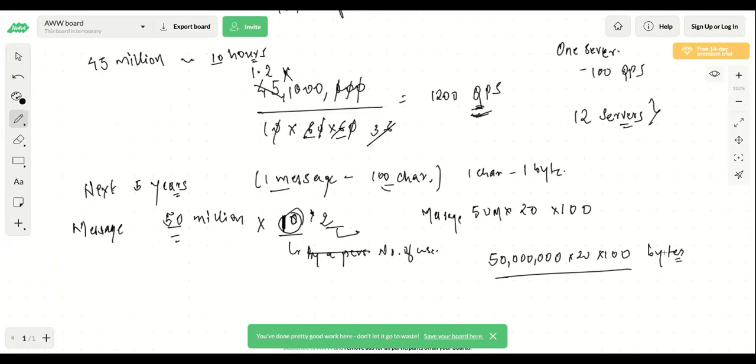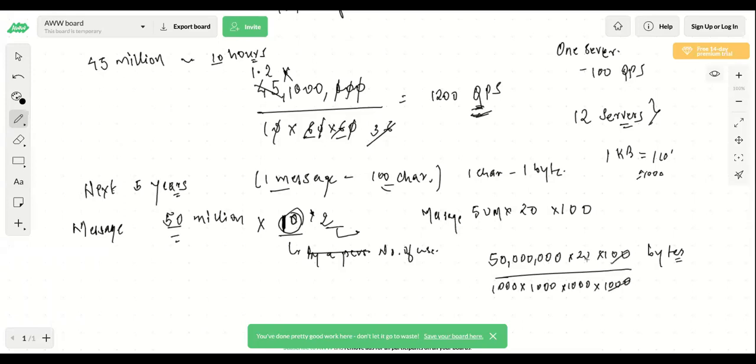Now we have these many bytes. Now what do you need to do? You need to convert it into the storage, right? How much memory it will need to store all this data. So 1 KB is equal to 1024 bytes. So I'm approximating it to 1000. So let's say you have 1000. So this will become KB. This will be MB. This will be GB. This will be TB. Correct.